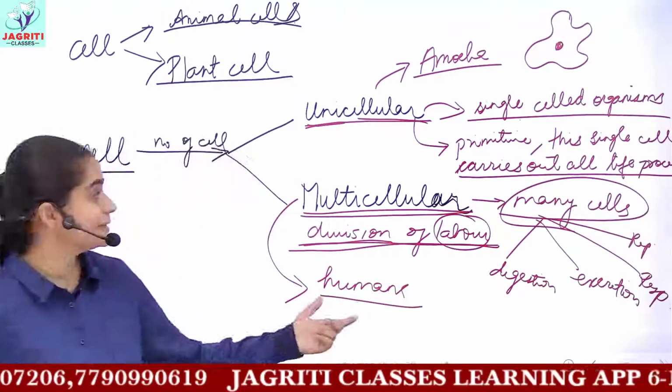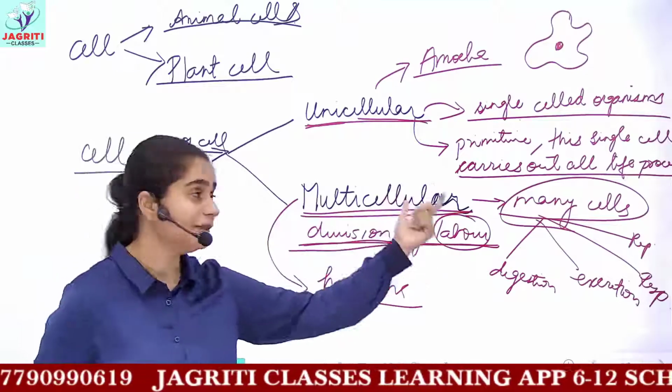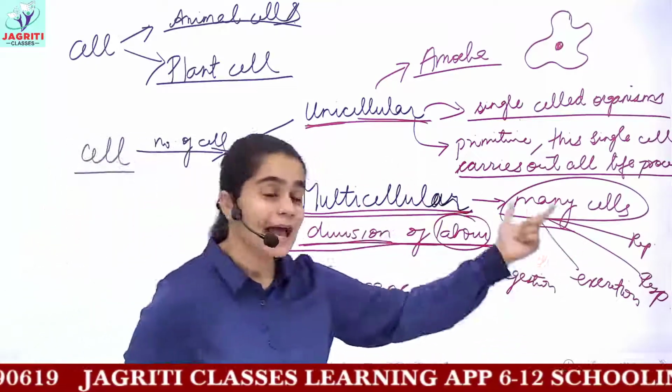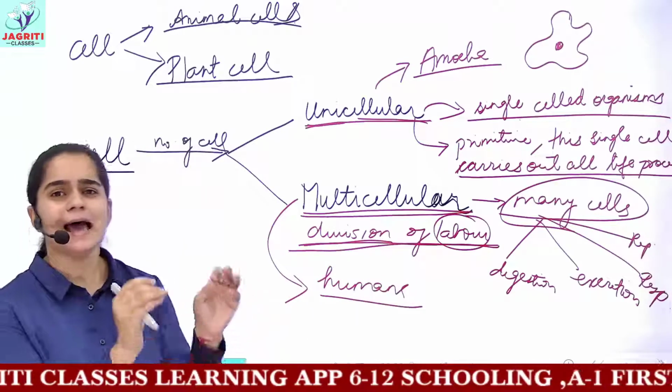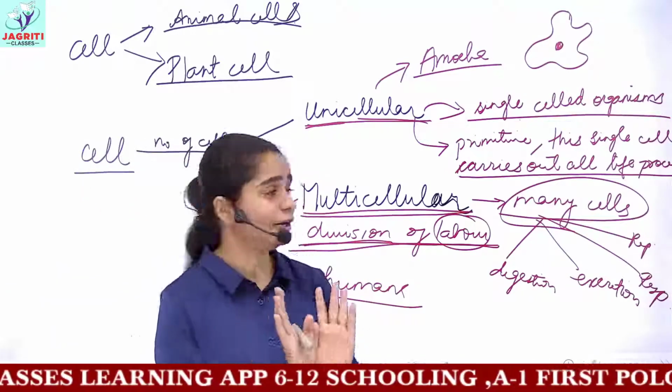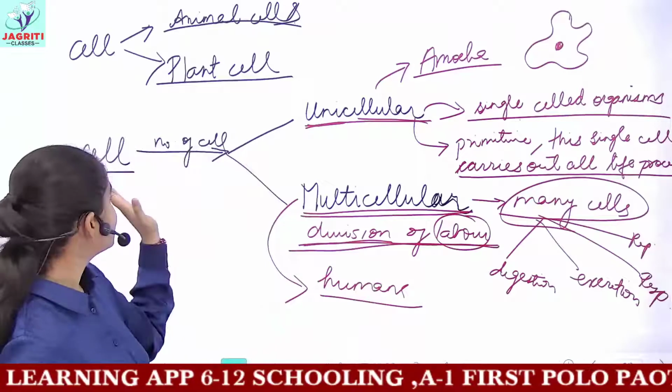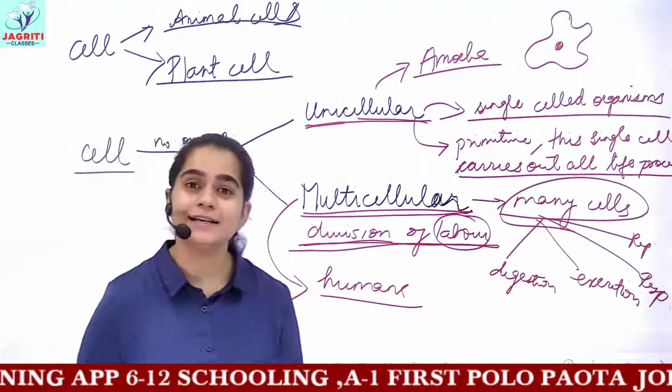So we humans are multicellular organisms, that is, we have many cells, and all these cells show division of labor. That is, every cell has its specific function or specific duty to perform. So this is the differentiation of the cell.